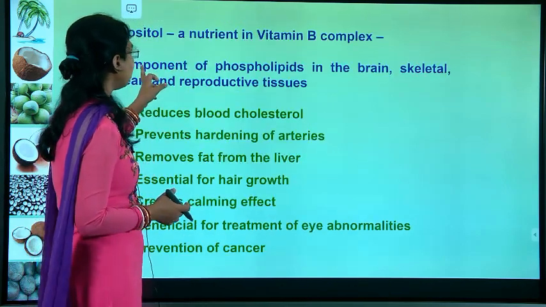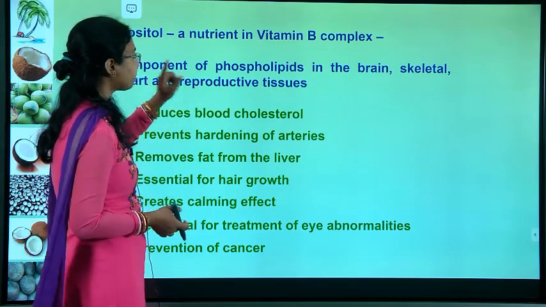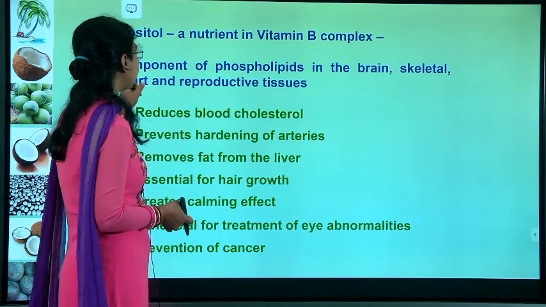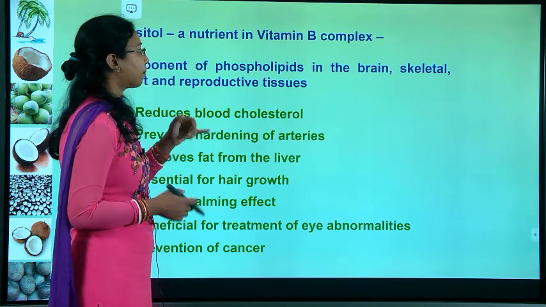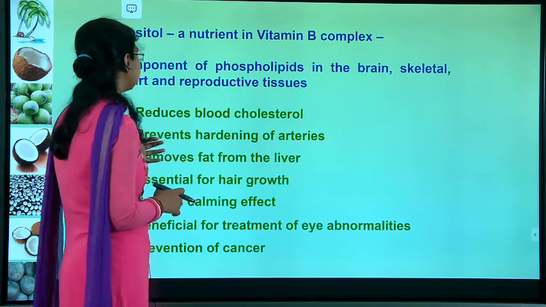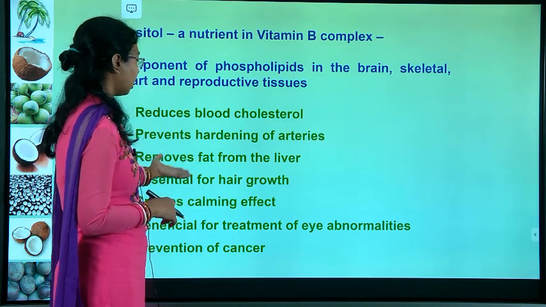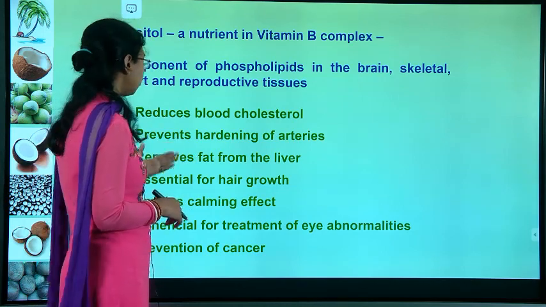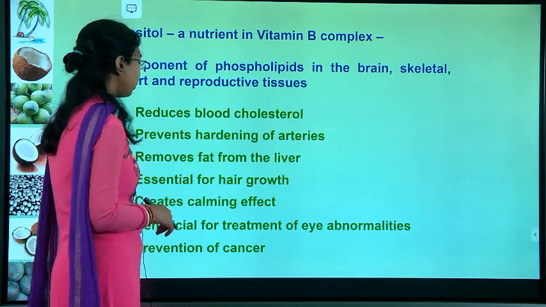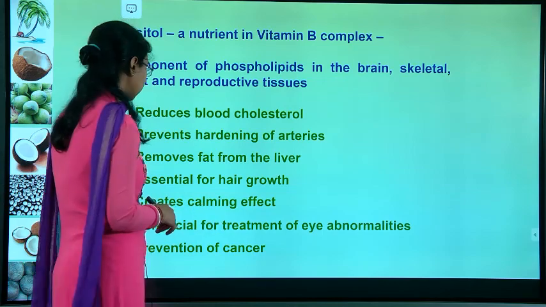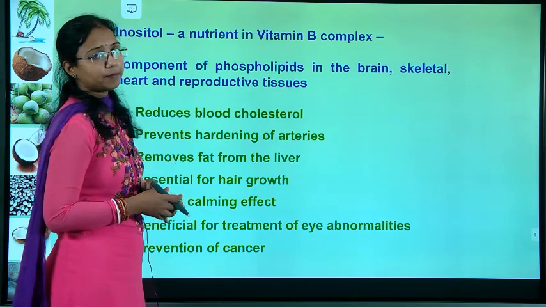Next is inositol. I told you it is a nutrient of the vitamin B complex, a component of phospholipids in the brain, skeletal and heart and reproductive tissue. This helps with brain and heart diseases. It reduces blood cholesterol, prevents hardening of the arteries, removes fat from the liver, is essential for hair growth, creates a calming effect, and is beneficial for treatment of eye abnormalities and prevention of cancer. So this coconut has so many benefits.